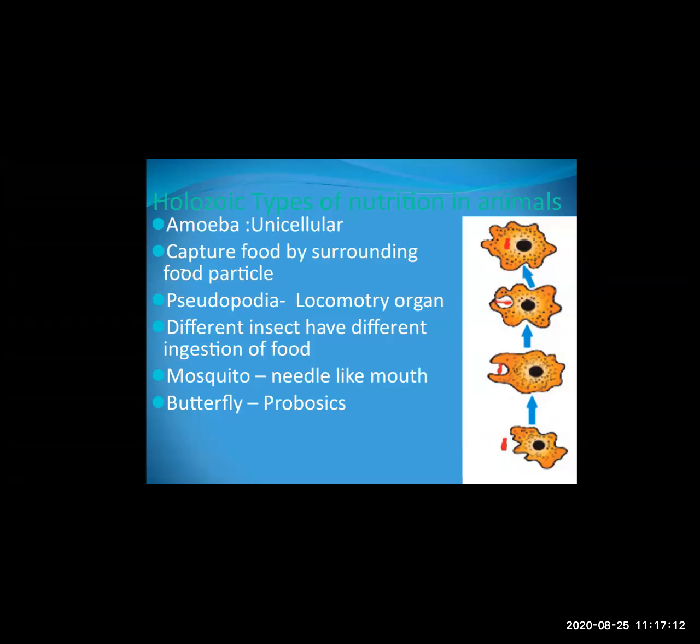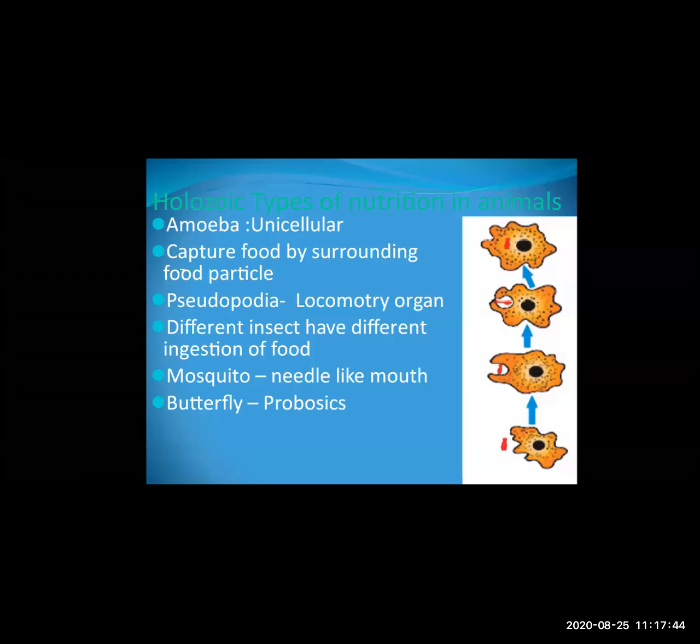Now first thing you should know, what is the pseudopodia. Pseudopodia is the locomotory organ of the amoeba. With the help of pseudopodia, it can move from one place to another. If the amoeba sees the food particle, what will it do? It will move towards the food particle with the help of pseudopodia. Here you can see the pseudopodia has captured the food particle and it takes in the food particle.